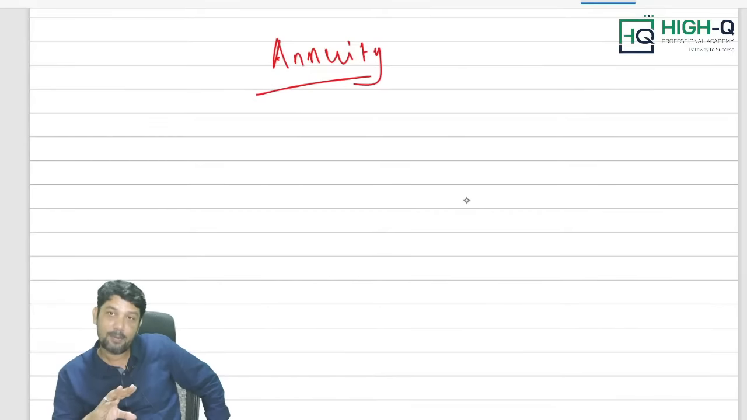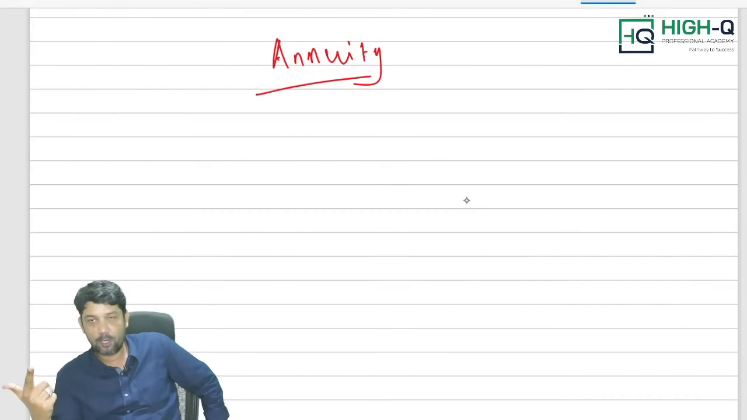See, the annuity can be paid at the beginning of the year or at the end of the year. If the annuities are paid at the beginning of the year, we call it an immediate annuity. At the end of the year, we call it a regular annuity.